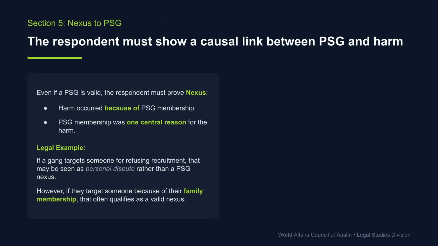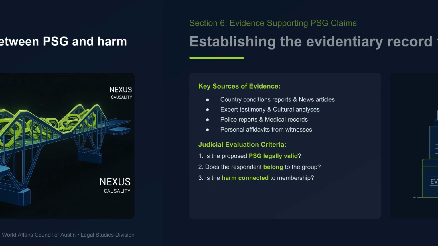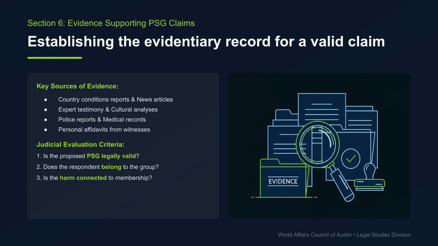Beyond the PSG's validity, the respondent must prove nexus, a causal link between PSG membership and the harm suffered. Membership must be one central reason for the harm. For example, being targeted for family membership often qualifies as a valid nexus, unlike a purely personal dispute. To establish a valid claim, key sources of evidence include country condition reports, expert testimony, and police or medical records. Judicial evaluation criteria focus on whether the PSG is legally valid, if the respondent belongs to it, and if the harm is connected to that membership.